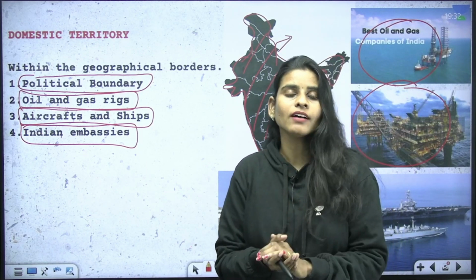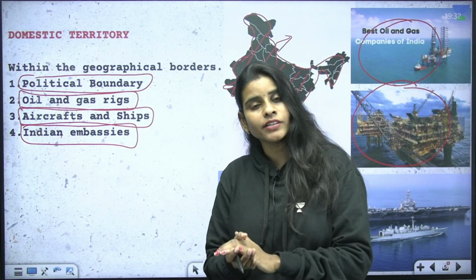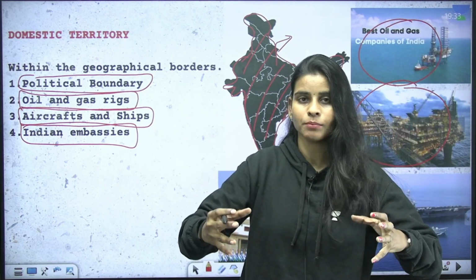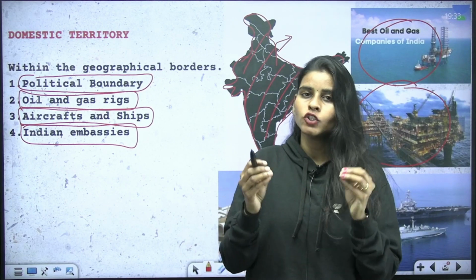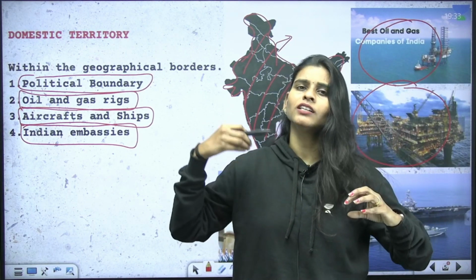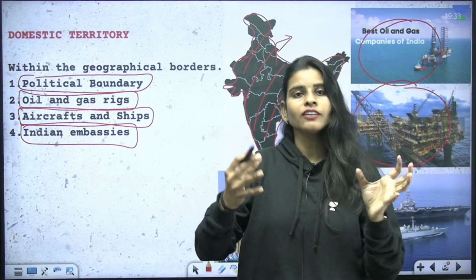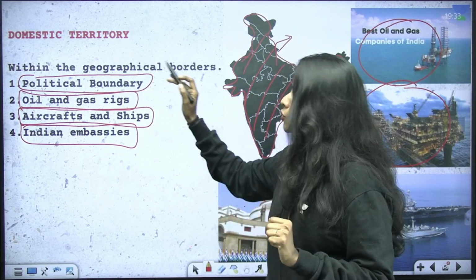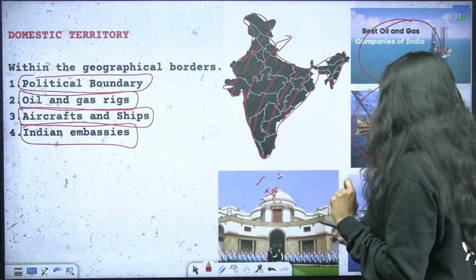So if we have our embassy in Tel Aviv, in that case the region which is given for the Indian embassy will be considered as domestic territory. So whatever we produce from that region, be it in terms of anything like services, that will be added to what? Added to the GDP of India. So this is all about domestic territory.